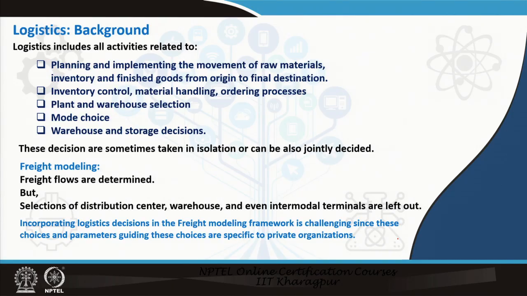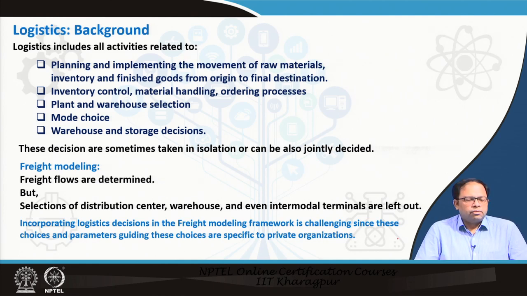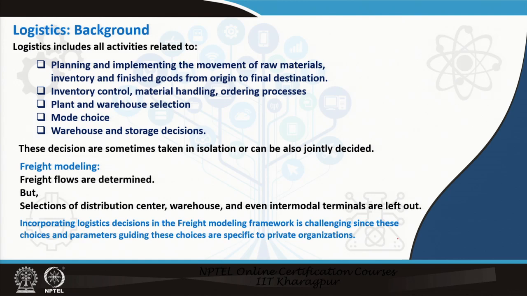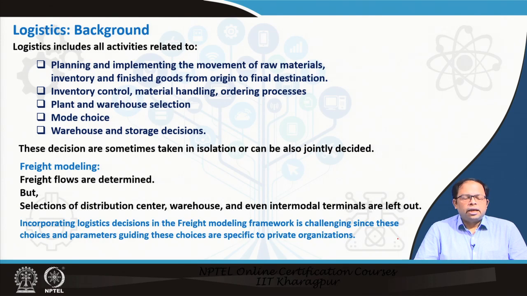So, logistics includes different kinds of activities. For example, the entire supply chain is actually controlled through logistics. So, the planning and implementation of the movement of raw materials, inventory and finished goods from origin to destination, this entire thing is controlled through logistics operations. Logistics also includes inventory control, material handling and the ordering processes. That means the back office processes through which you do ordering and determine how much quantity. All these things are also determined within the broad gamut of logistics.